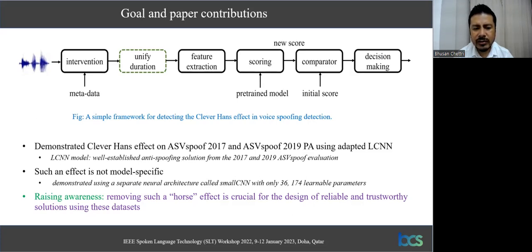Furthermore, we demonstrate that this effect is not model specific by using a separate neural architecture. The main goal of this paper is to raise awareness of this effect on these two datasets. And therefore, removing such a horse effect is crucial towards design of reliable and trustworthy solutions on these datasets.